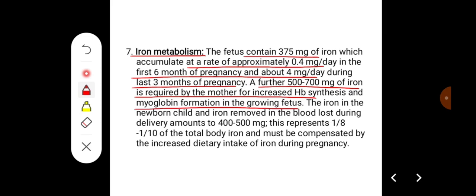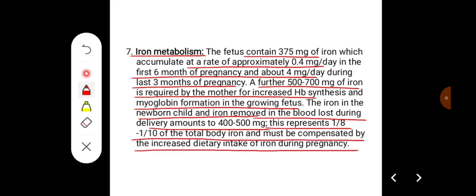The iron in the newborn child and the iron removed in the blood lost during delivery amounts to 400 to 500 milligrams. This represents 1/8 to 1/10 of the total body iron and must be compensated by increased dietary intake of iron.